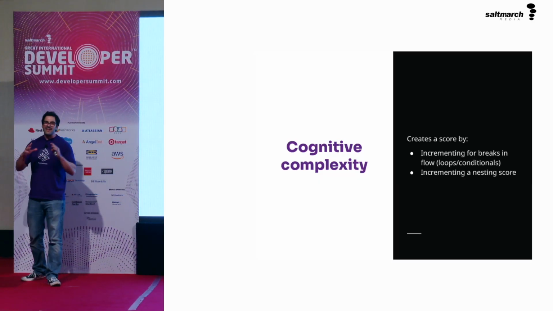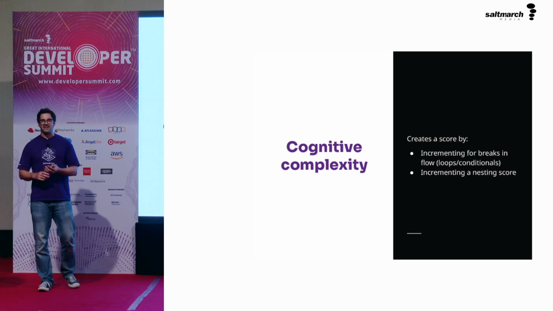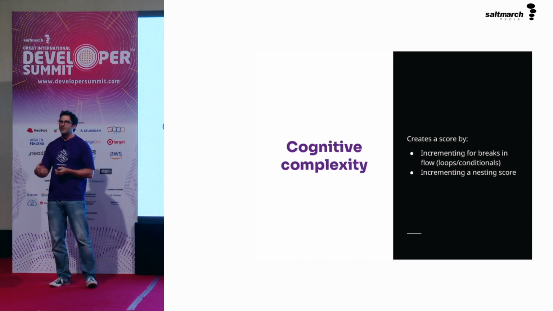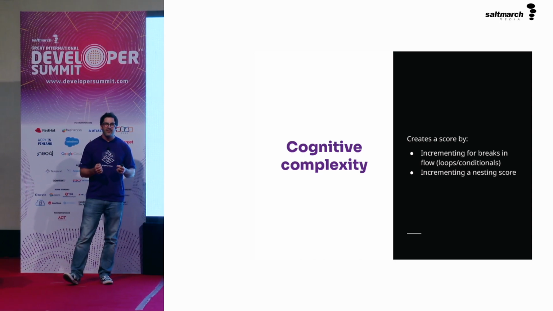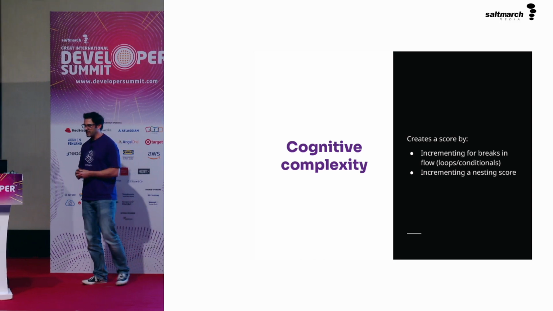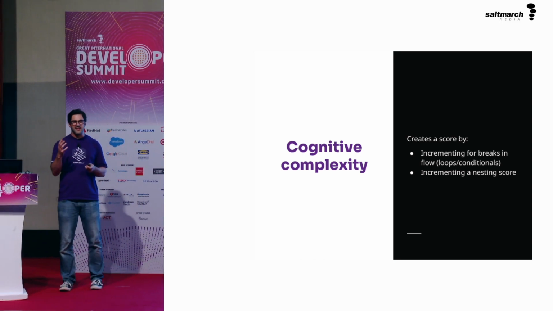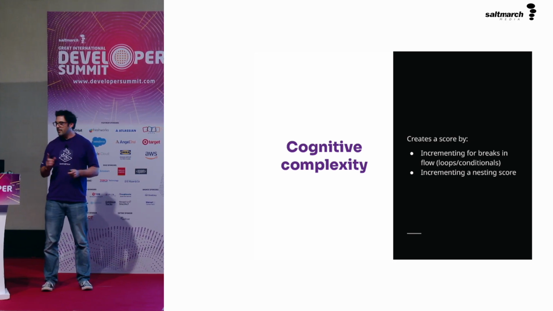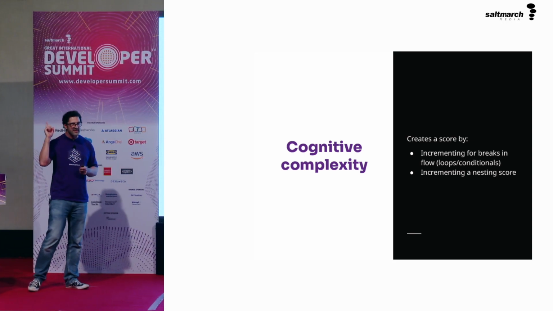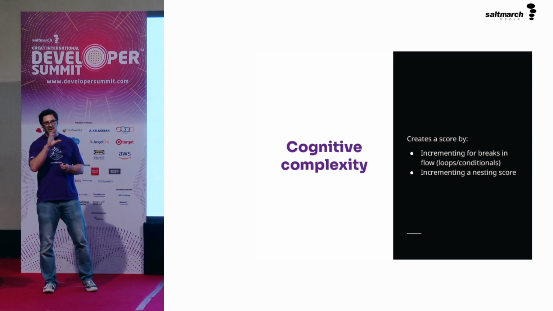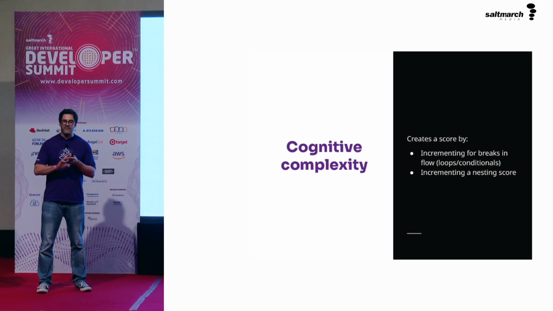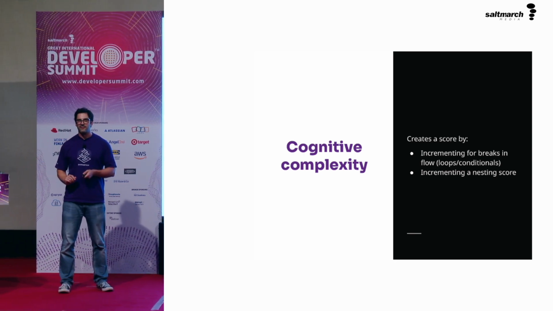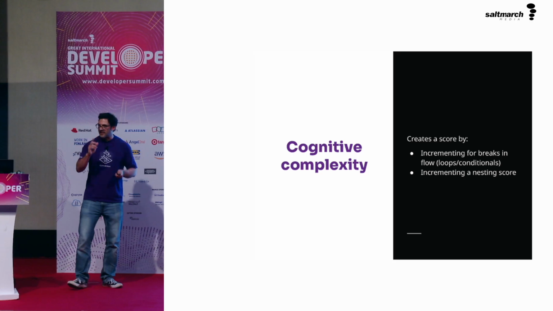Cognitive complexity creates a score for a function the same as cyclomatic complexity does, but it scores it differently. It scores it to be more akin to how we understand code as a developer, how we try and read that code. It does so by incrementing the score by breaks in flow, so conditionals and loops again, but it also increments in the back of its head a nesting score. And when you are nested within things, a function, a conditional or a loop scores both 1 plus the current nesting score. And so what does that look like?